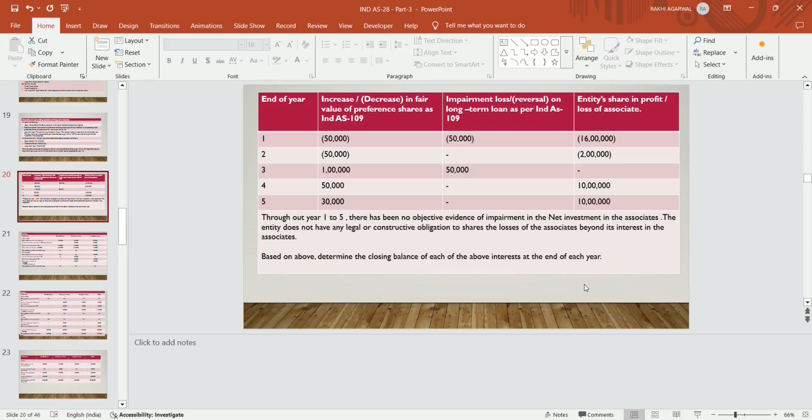Now year 3, there is an increase in the fair value of preference shares as per Ind AS 109 by 1 lakh. There is a reversal of impairment loss by 50,000. In year 3, the entity does not have any profits.